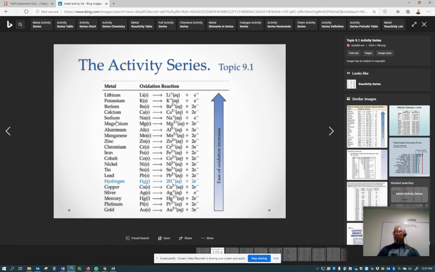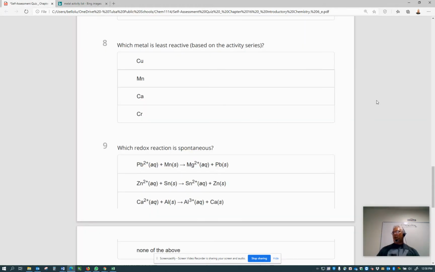And notice that calcium, manganese, and chromium are above copper. So copper is the least reactive of all the metals, followed by silver, mercury, platinum. You cannot answer this one by guessing because you need to check the activity of the metal or the redox potential. So for the reactivity of the metal, this is the correct answer. Copper will be the